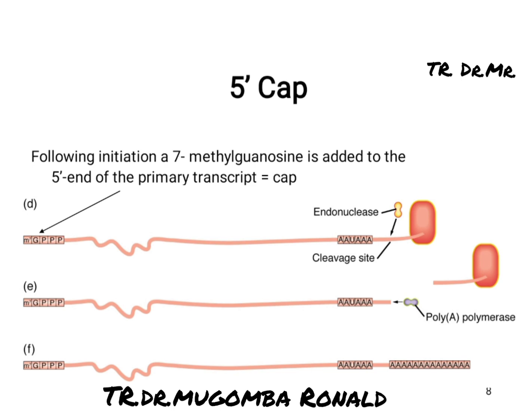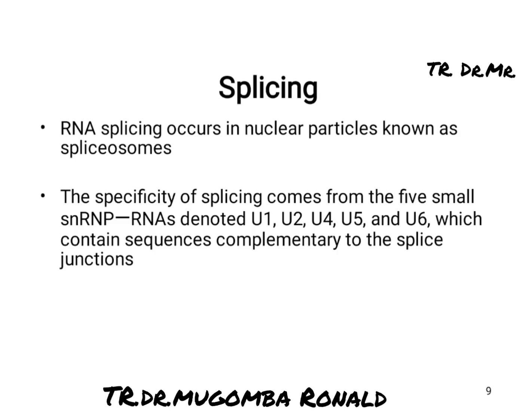Now, after doing that, the next step is splicing. During splicing in eukaryotes, the RNA from transcription is called a primary transcript, and I've told you about it already. Splicing happens in the presence of a complex of proteins known as spliceosomes.